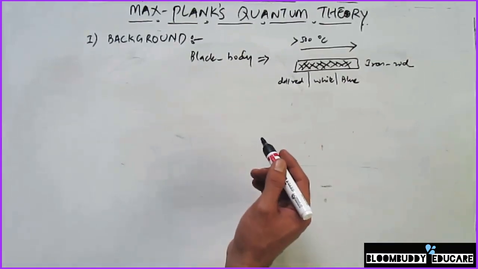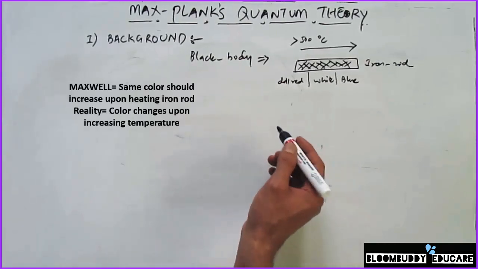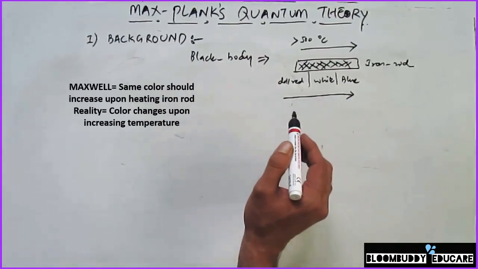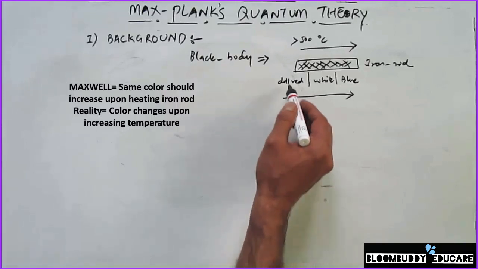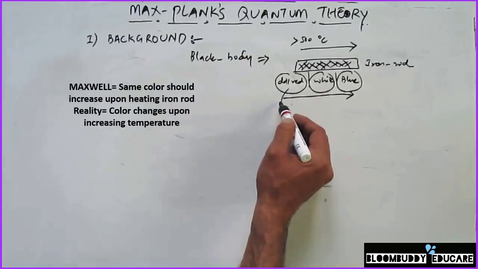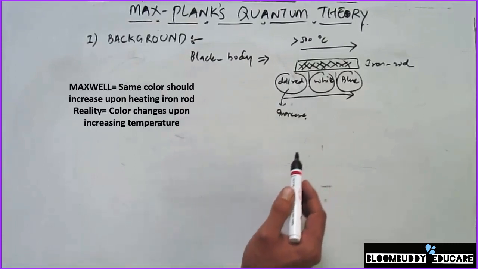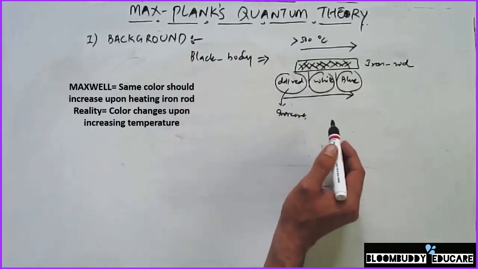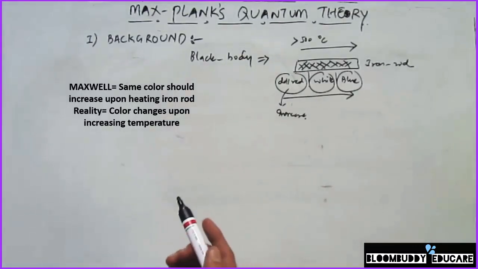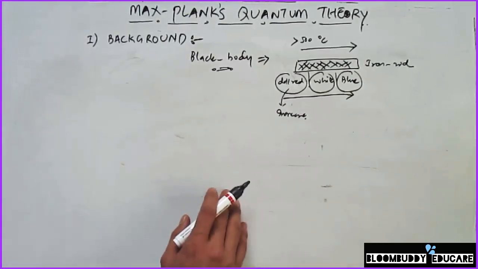According to one of Maxwell's postulates, a black body emits radiation of only one wavelength, irrespective of the temperature. Now what we see in the case of a black body is that as we increase the temperature, the radiations are not emitted at a single wavelength. The wavelengths are changing because the color is changing. As per Maxwell's theory, the color should not change; the intensity of only one color should increase. But in a black body, as we increase the temperature, the color changes, which means the wavelengths of the radiations emitted are also changing. So Maxwell's theory was unable to explain why the black body emits radiations of different colors or different intensities.